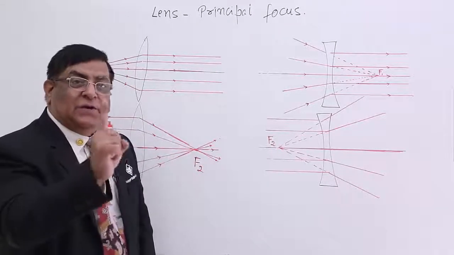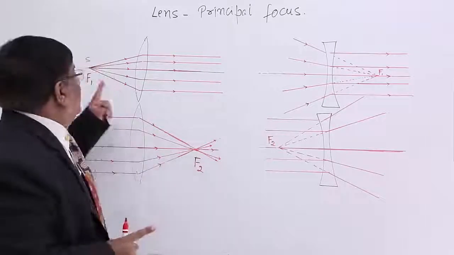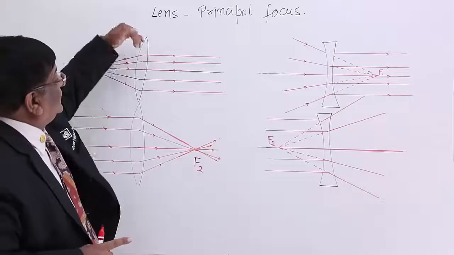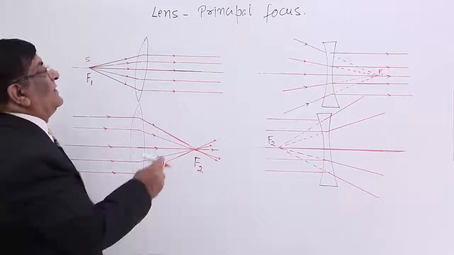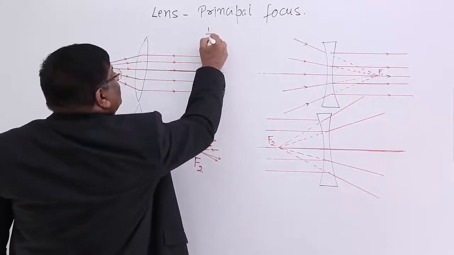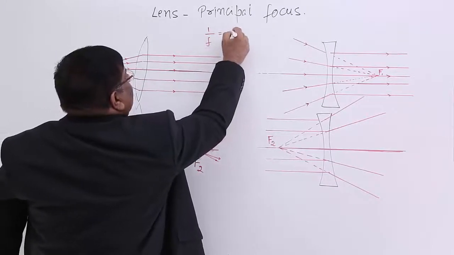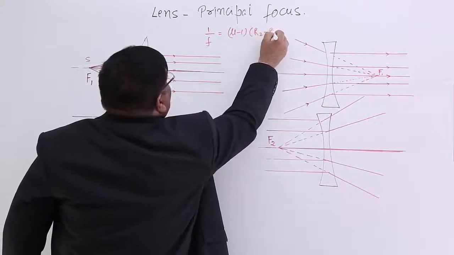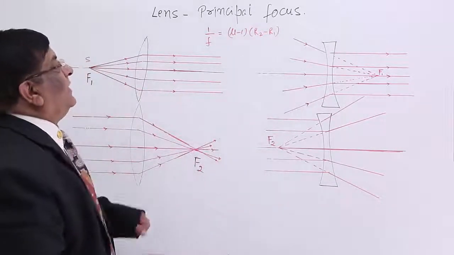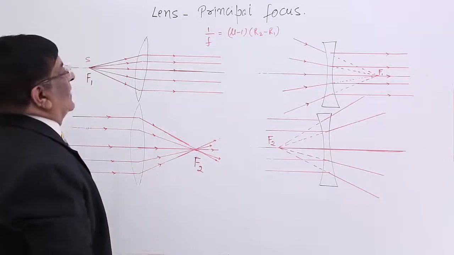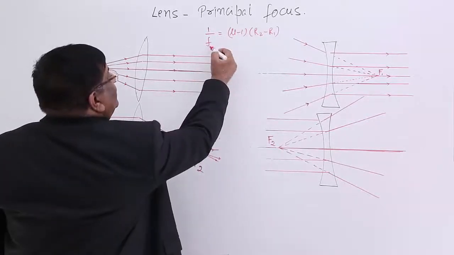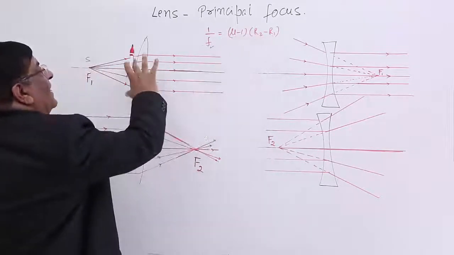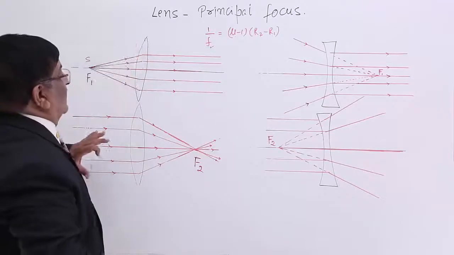Remember, there is only one point here, and this depends upon the curvature, because you have seen the lens maker's formula, which says 1 upon f is equal to (mu minus 1) times (1/R1 minus 1/R2). Here f depends upon mu, R2, R1, and all these have unique values for this material.